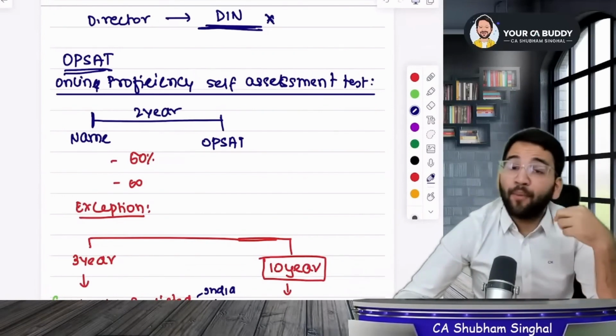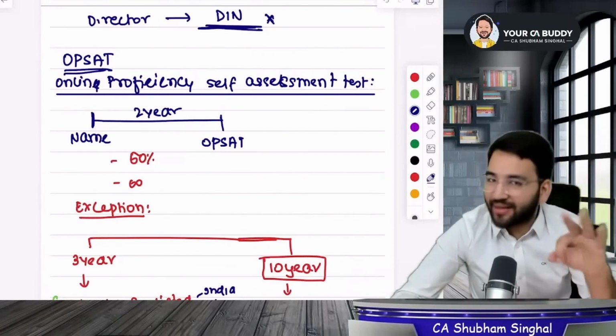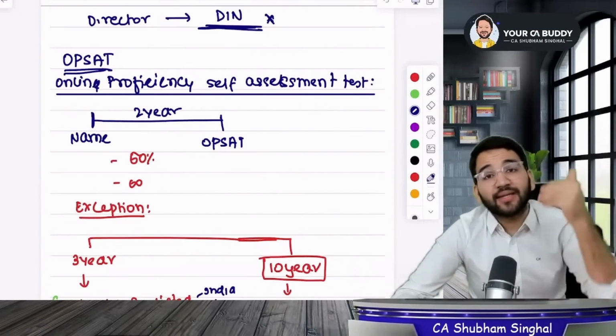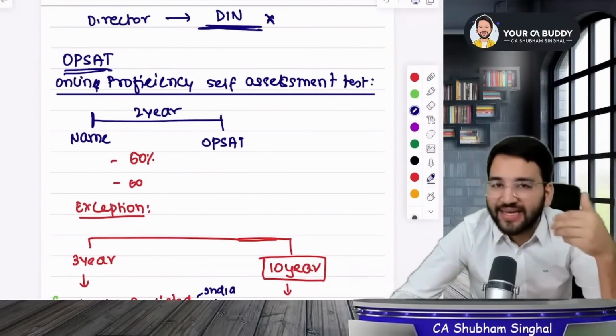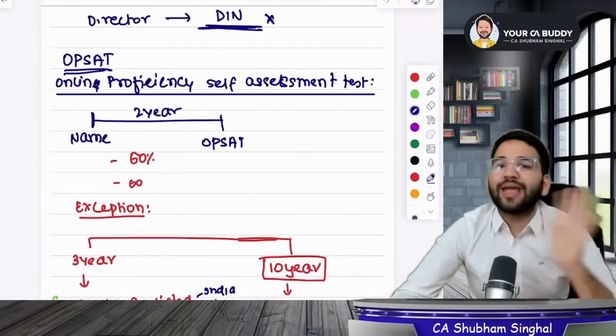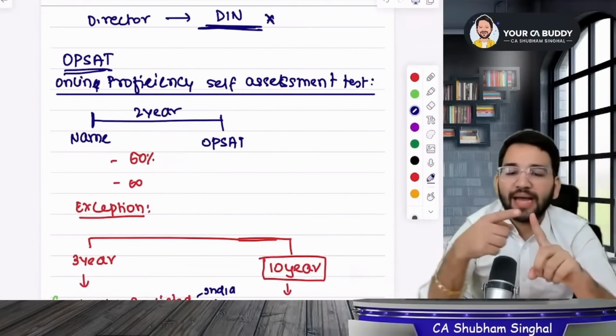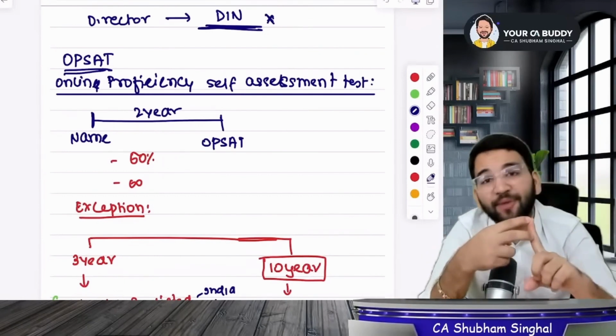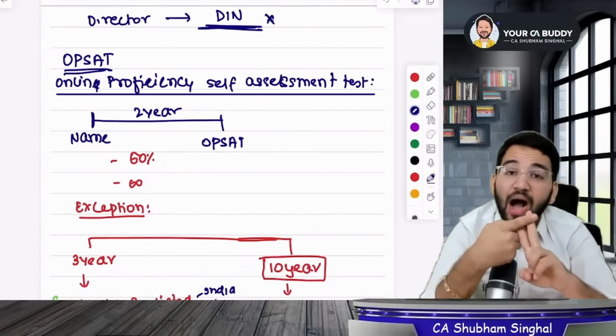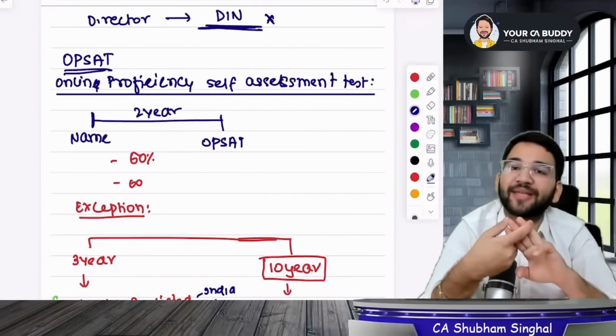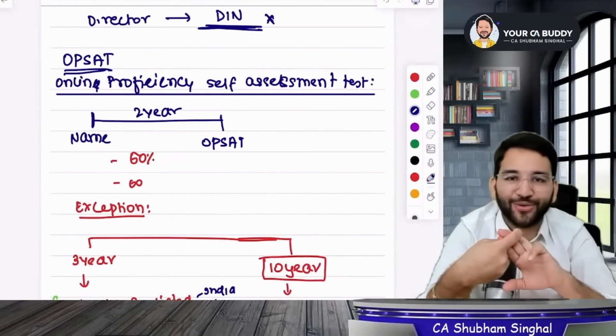But if you are a very big person, I mean if you have more than 3 years of work experience or more than 10 years of practicing experience as advocate, CA, CS, cost accountant, then for the name you don't have to give the exam. If you are a director or a managerial person in a big company in India or outside, or if you have worked in the ministry or in SEBI, IRDA, RBI, then you will get 3 years.